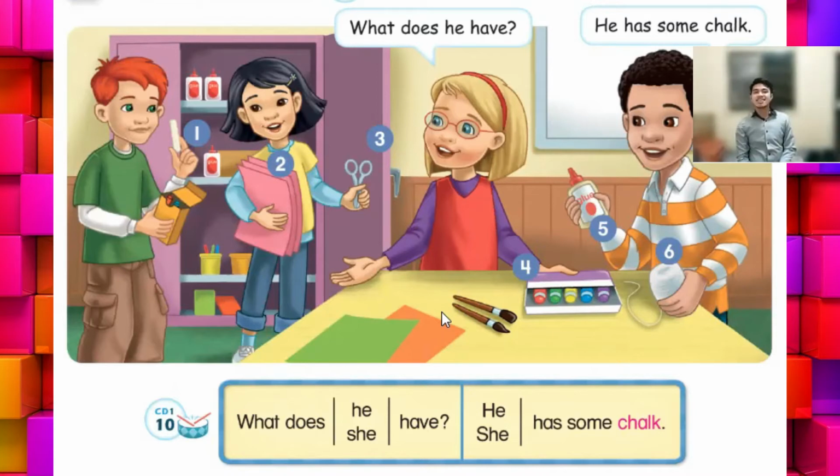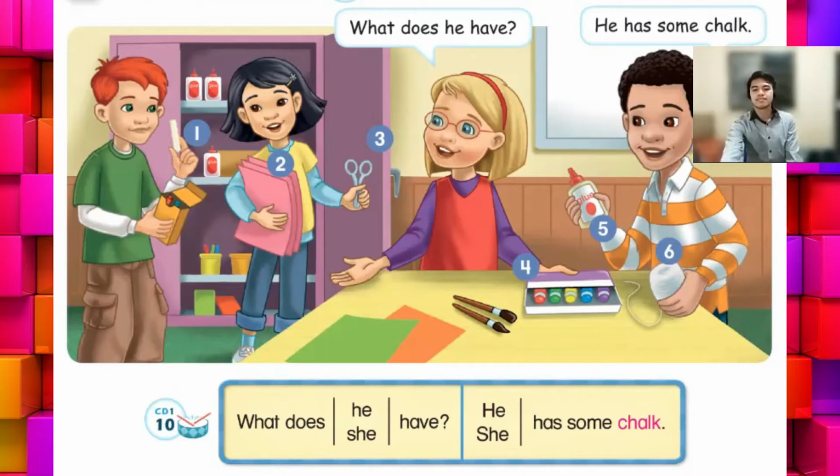Alright. And in answering it, it depends on the question. For example, the question is what does he have? The answer should be he has some, and then blank. And then if the question is what does she have? The answer should be she has some blank. Alright, so let's try it. Let's begin with number 1. Page 6. B. Ask and answer.